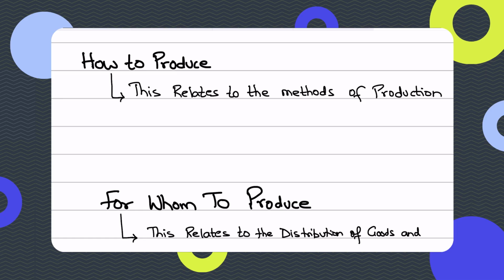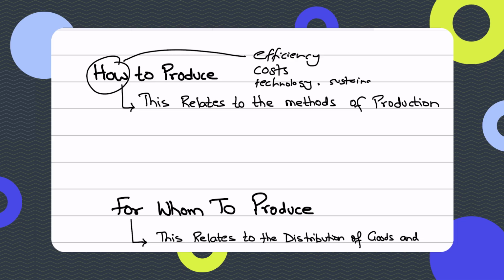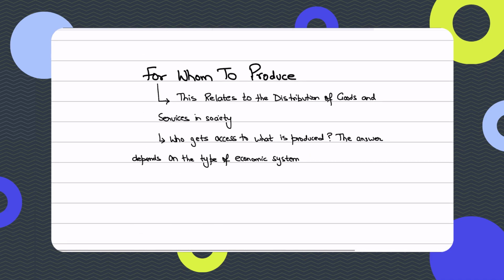So the choice about how to produce, guys, involves considering efficiency, what is more efficient, whether machinery or labor. It depends upon the costs involved. It depends upon what technology is available and what we have. And it depends also upon the sustainability. When we're talking about sustainability, we're talking about taking the environment into account, right? Because climate change is a big problem nowadays, right?